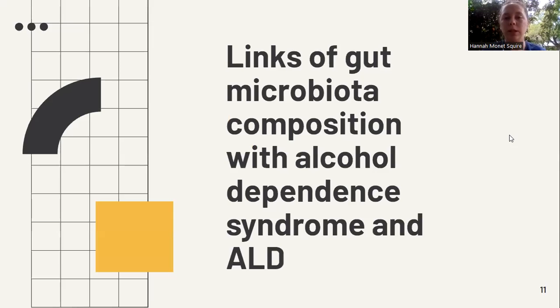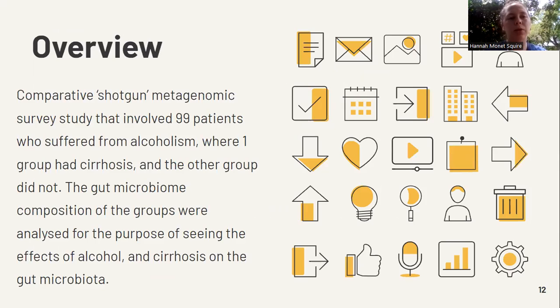Moving on to our next article, it is called Links of Gut Microbiota Composition with Alcohol Dependency Syndrome and ALD. As a summary, this article is a comparative shotgun metagenomic survey study that involved 99 patients who suffered from alcoholism, where one group had cirrhosis and the other group did not.